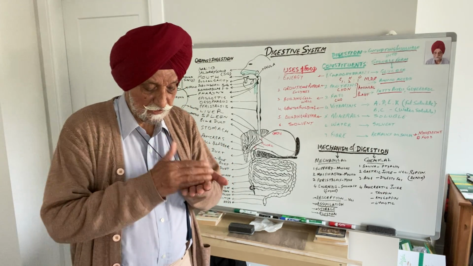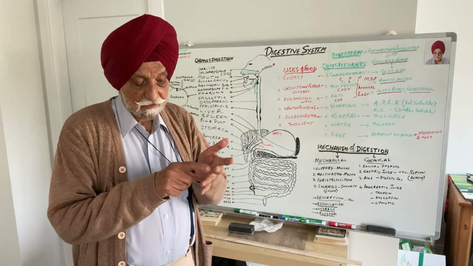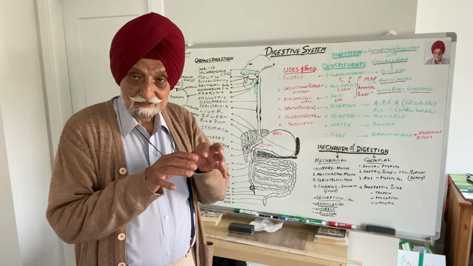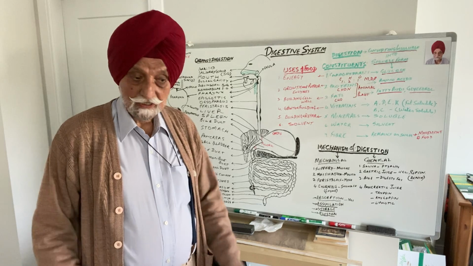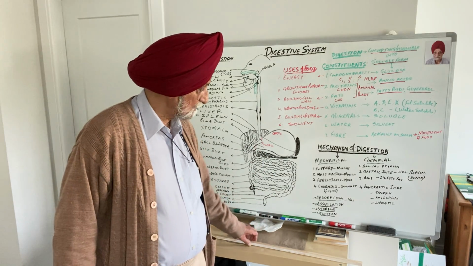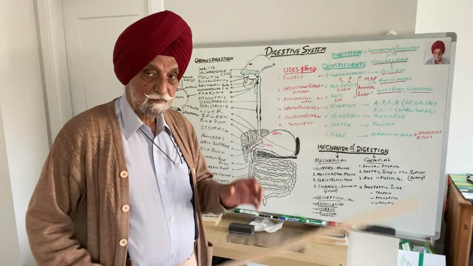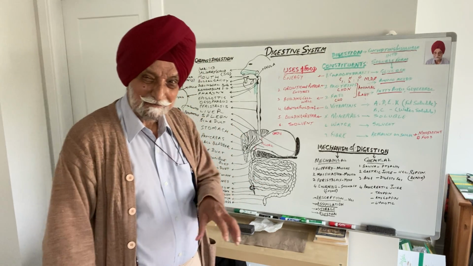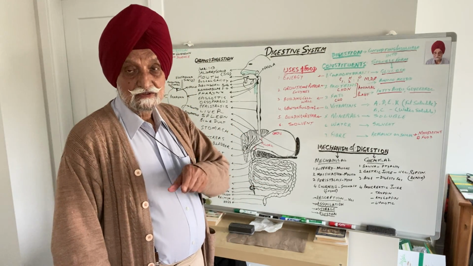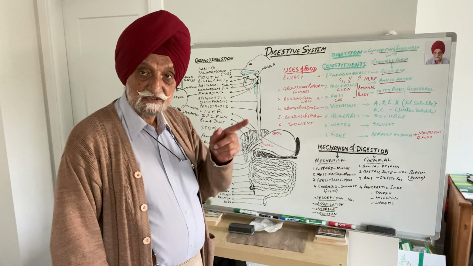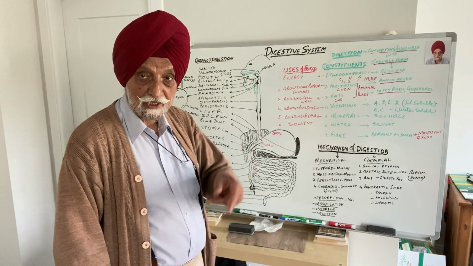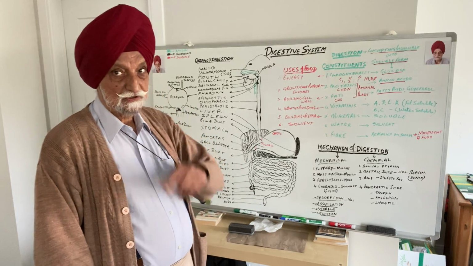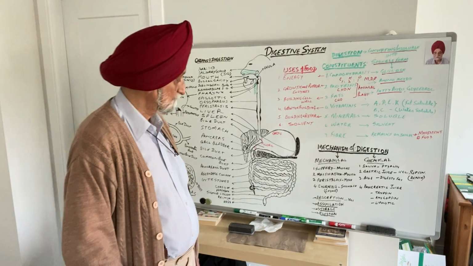But if it is broken into pieces, then each portion is reacted on by the digestive enzymes. So by mechanical digestion, we break up the food particles into smaller pieces, and the aim is to increase the surface area for the digestive juices to react. Now, how does this mechanical digestion take place?